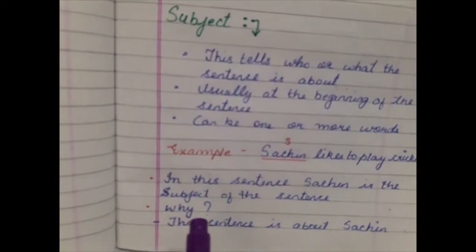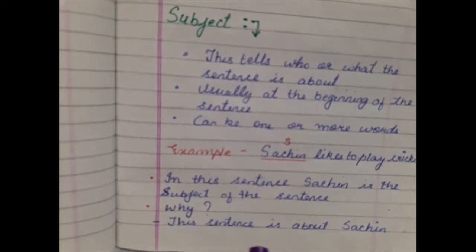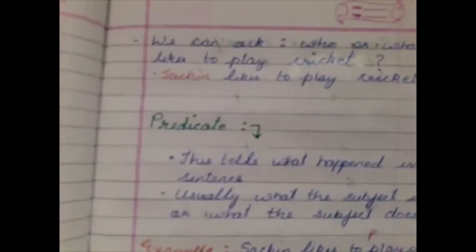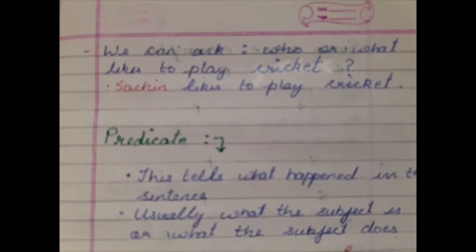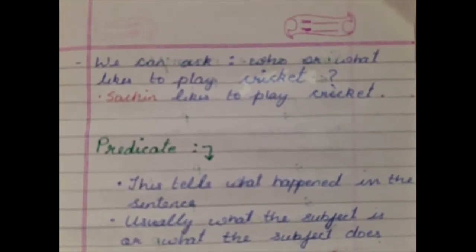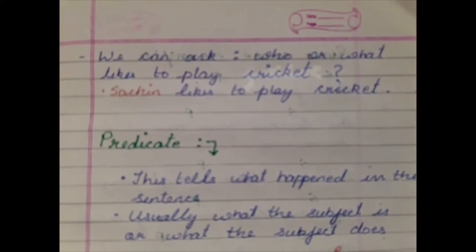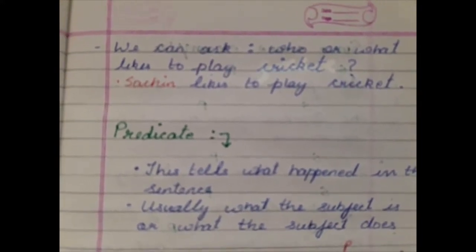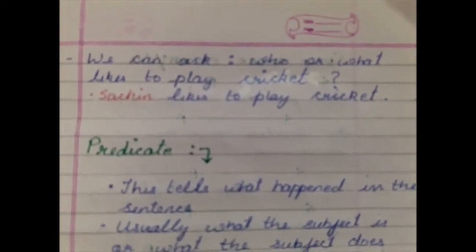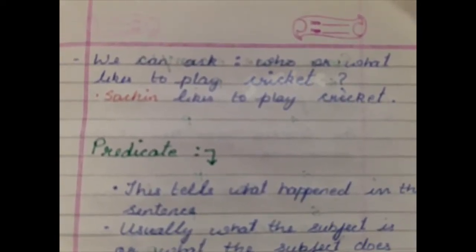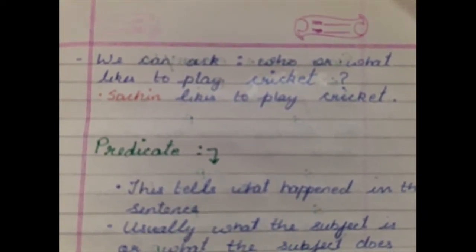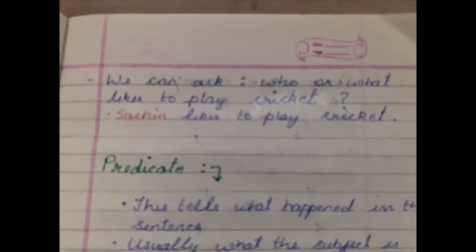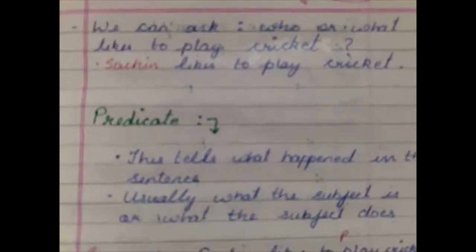Now why do we consider Sachin as the subject? This sentence is about Sachin. That's why we said that Sachin is the subject of the sentence. Now second point. We can ask who or what likes to play cricket. So the answer is Sachin likes to play cricket, because Sachin is the subject. We are talking about Sachin. So who likes to play cricket? Sachin likes to play cricket.